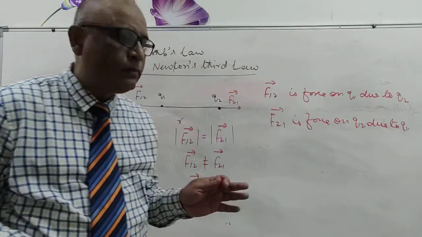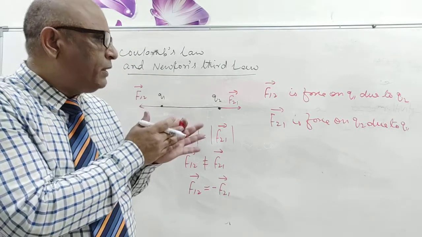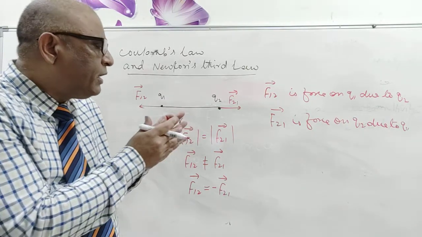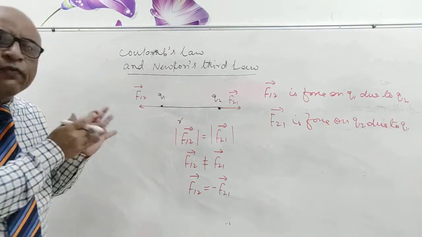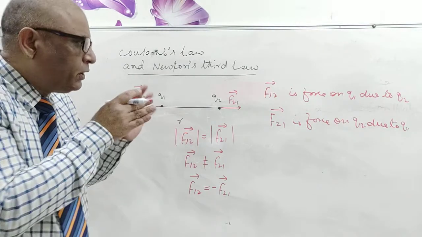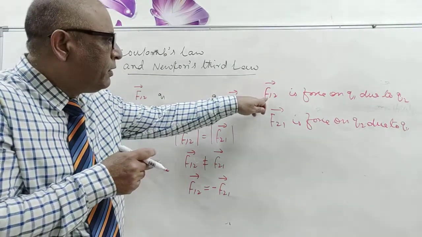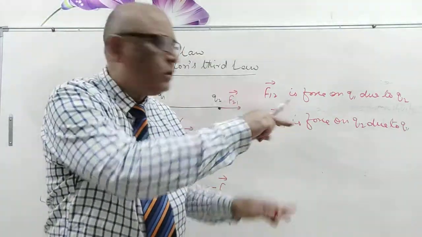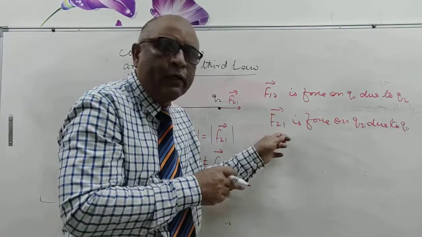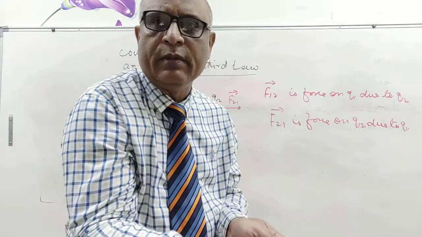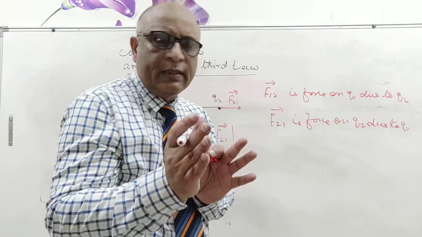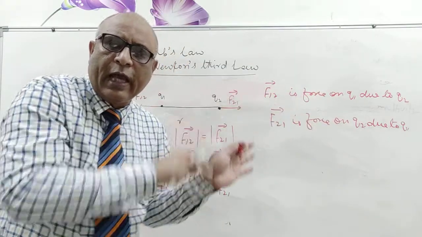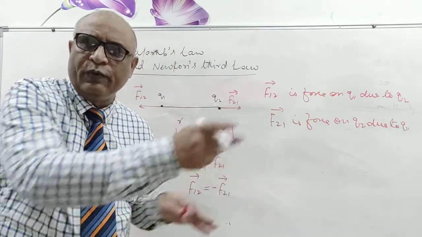It means F21 is the force exerted by 1 on 2. Here it is the force on Q1 due to Q2. Here, 2-1, so force on Q2 due to Q1. Try to understand: F12 is force on Q1 due to Q2, F21 is force on Q2 due to Q1.